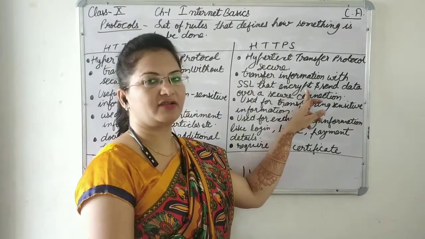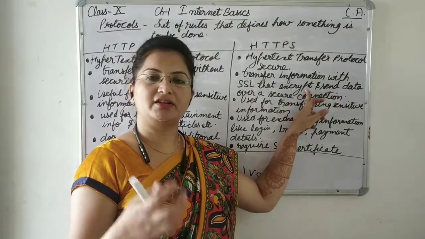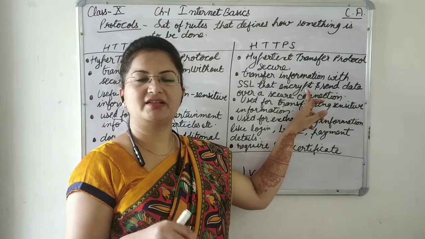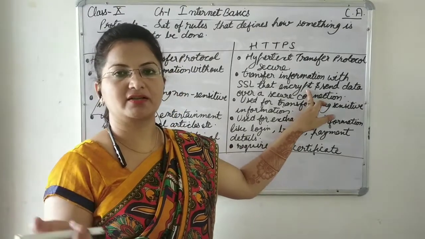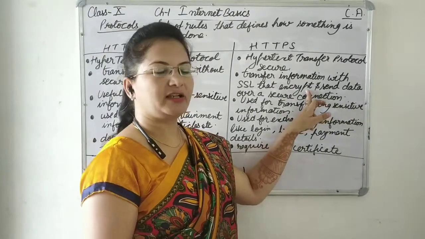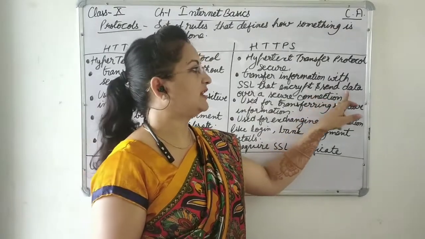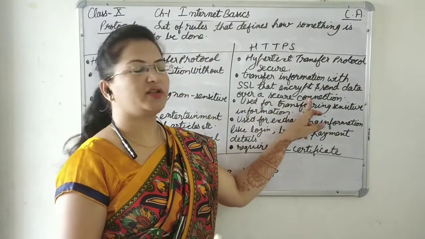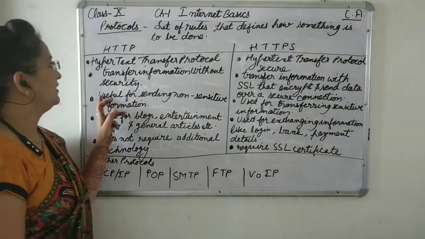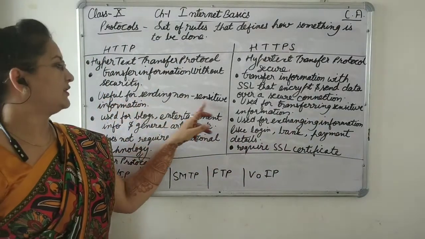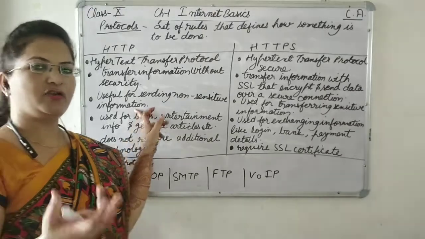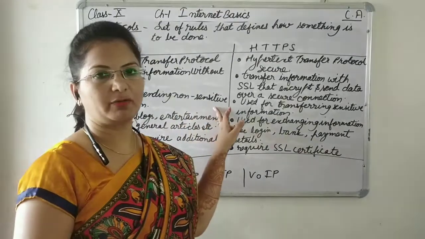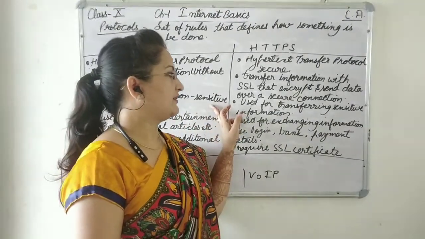So what will happen in SSL? The data that is transferred will be encrypted. That means the original data will be converted to some other message, that means ciphertext, any third language that hackers cannot understand. So it will be encrypted, converted to some other language, and then it is sent to the network. So it will be a totally secure connection. HTTP will be useful for sending non-sensitive information. We can send non-sensitive information as the connection is not secure. Obviously, we cannot send sensitive information over it. Otherwise, there can be data theft.